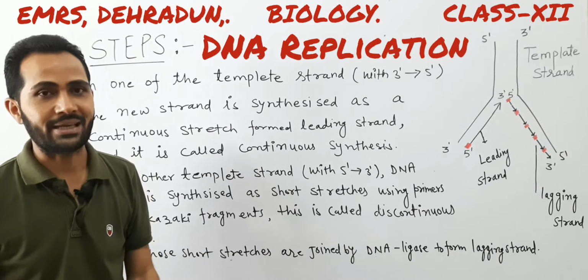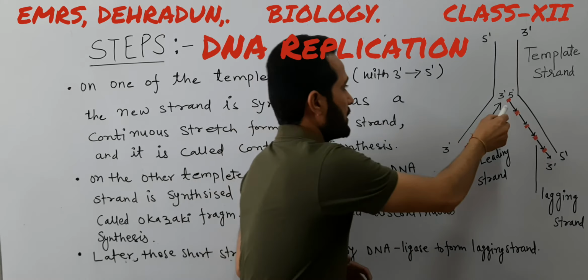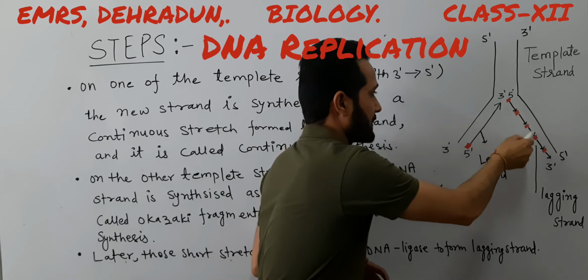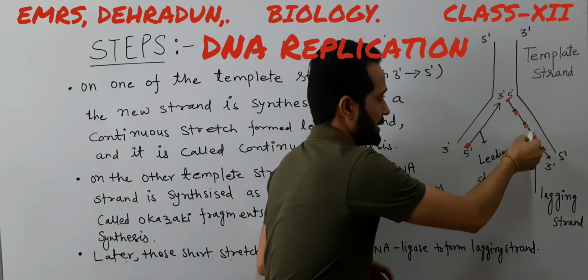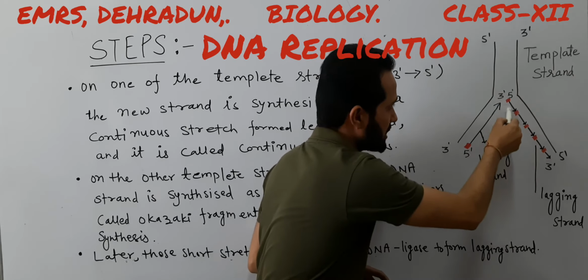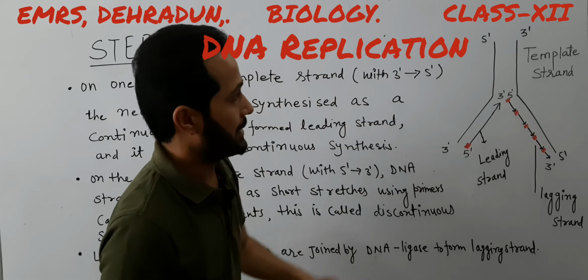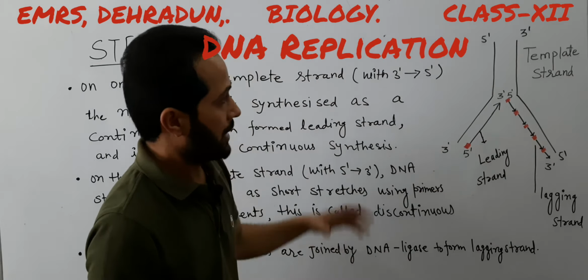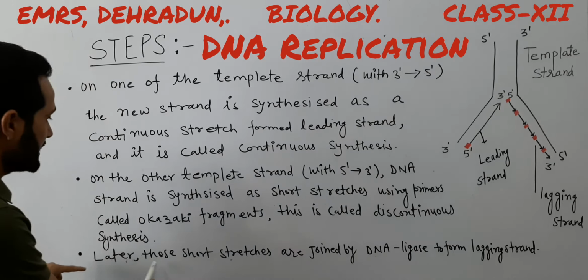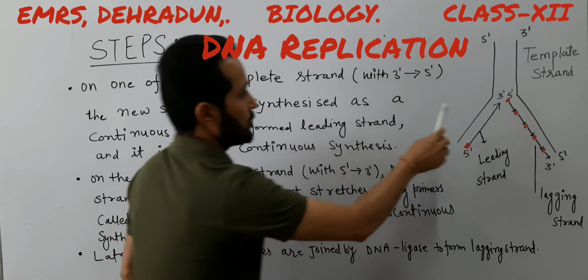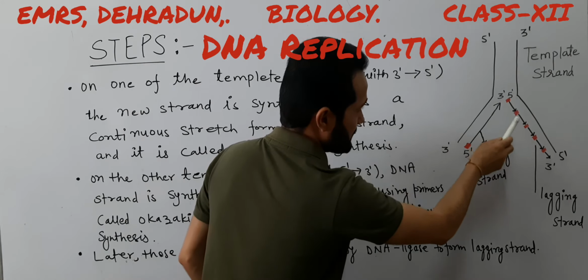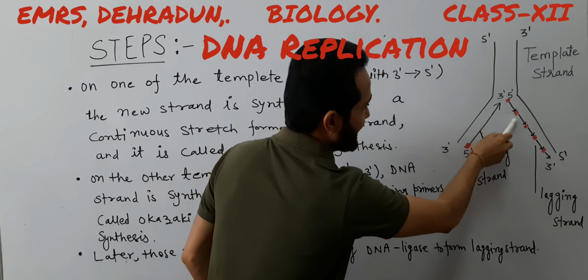Required on a regular basis. With the help of these RNA primers, the nucleotides are attached or arranged in this strand. After arrangement of these nucleotides with the help of RNA primers, these short stretches are joined by DNA ligase. So another important enzyme which is used here is DNA ligase.